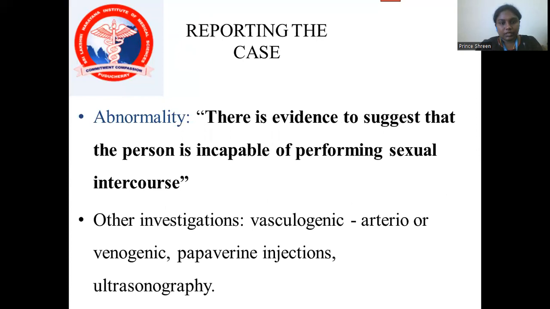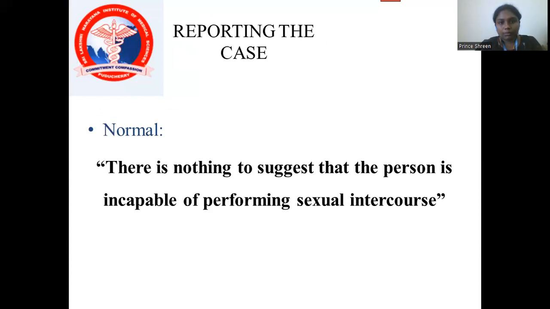The first is abnormality. It should be written like this: there is evidence to suggest that the person is incapable of performing sexual intercourse. When compared to the normal cases, it should say there is nothing to suggest that the person is incapable of performing sexual intercourse. The opinion of writing this report should be like this.